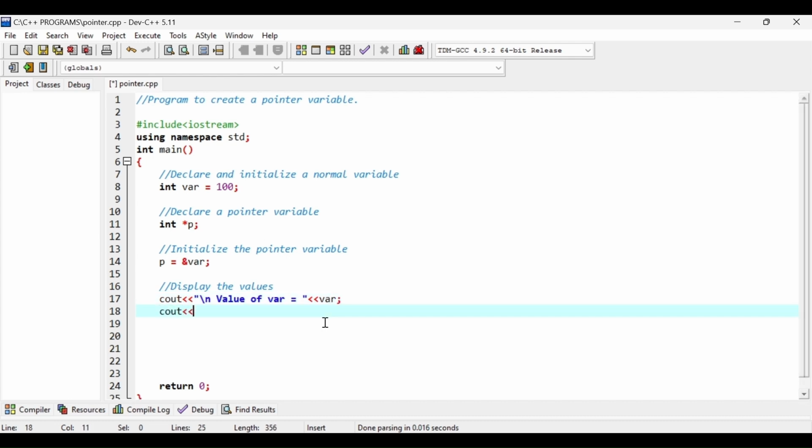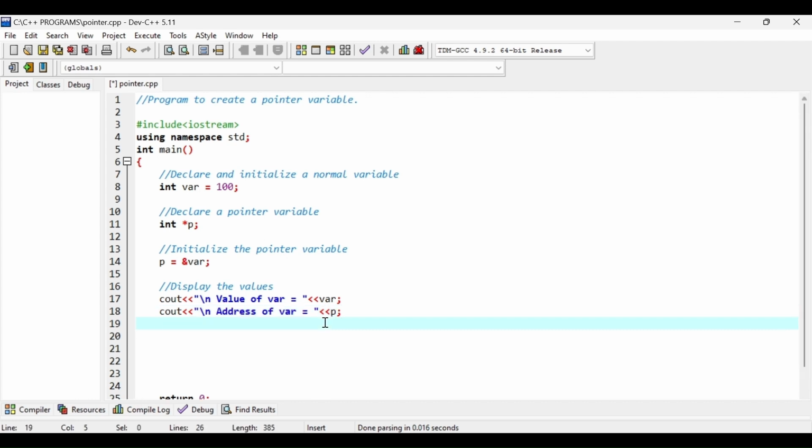Now I am going to display address of var, and that address I have stored in p, so I can simply put here p, and then I want to know what is the value of star p. So here I will put star p. I'll just explain all these statements in a moment. Let me run the program.